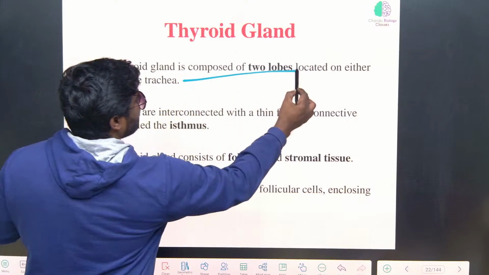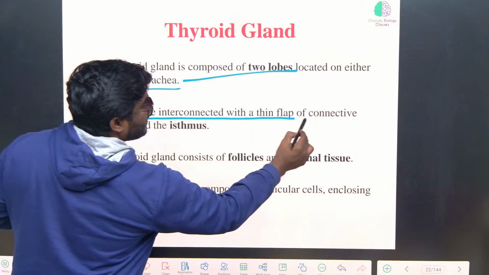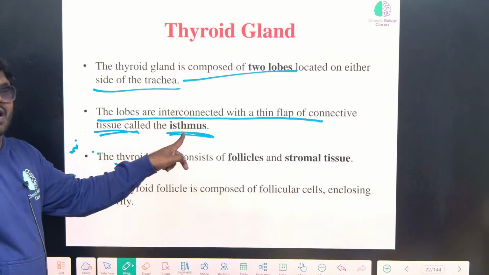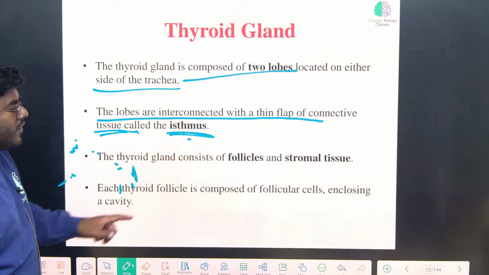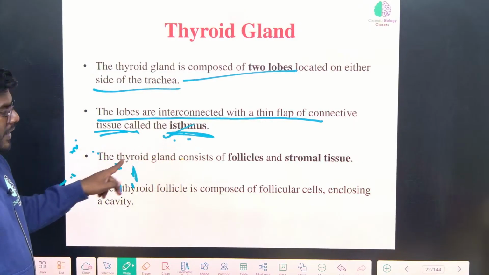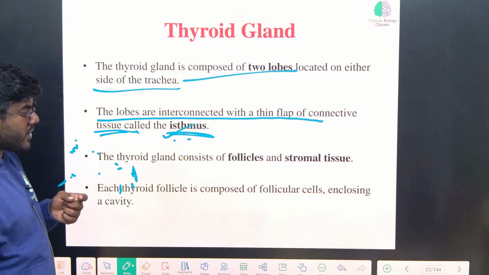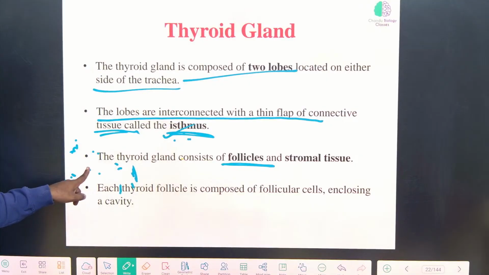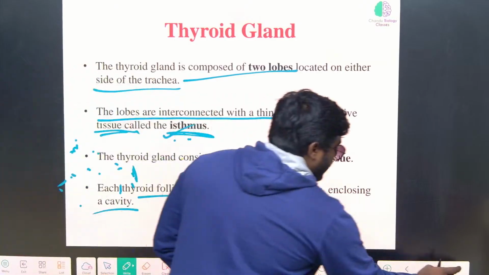So the thyroid gland is composed of two lobes located on each side of the trachea, and the lobes are interconnected with a thin flap of connective tissue called the isthmus. They will ask which of the following is a connective tissue. That type of question we will also get in the exam. Isthmus. And the thyroid gland contains sac-like structures we call follicles, made up of follicular cells. Each thyroid follicle is composed of follicular cells enclosing a cavity.